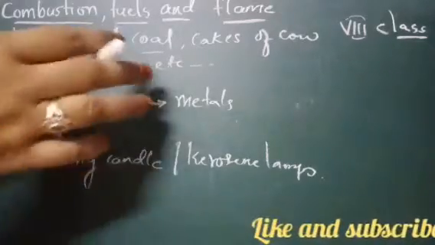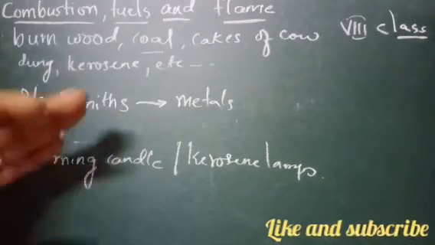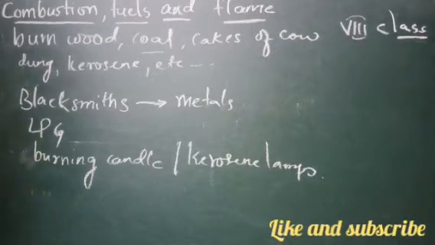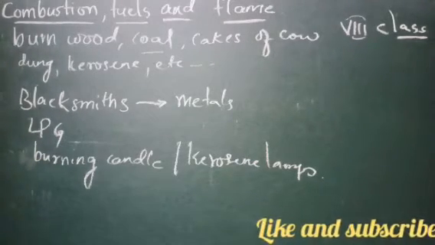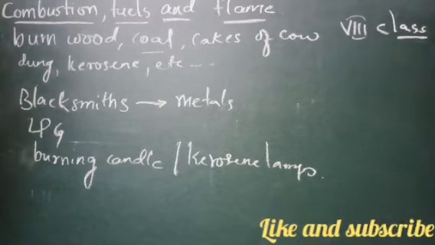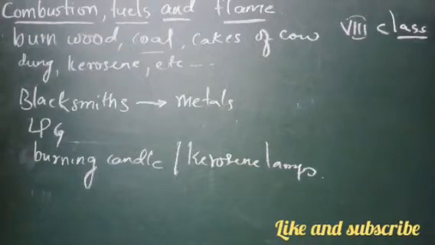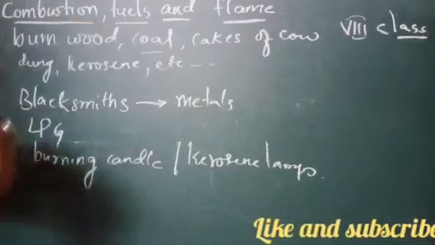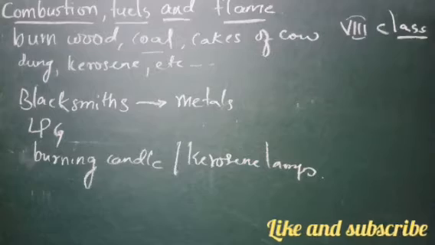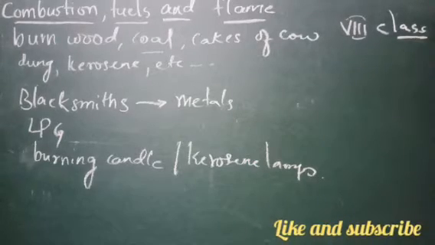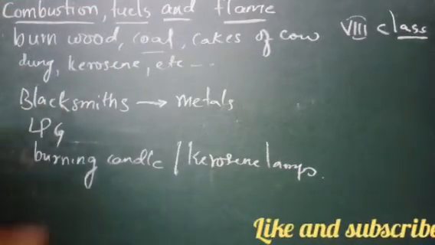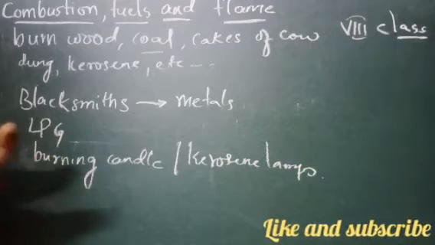We use iron also, no? Like when we go to the laundry, the laundry people use coal to iron the dresses. And in olden days the train engine also used to work on coal, when they used to throw the coal into the burning fire. With this it used to produce energy, and that would be converted into heat energy, and they used it. So there is a lot of difference between coal and the burning candle. A burning candle gives us light, and coal helps in doing work, right?